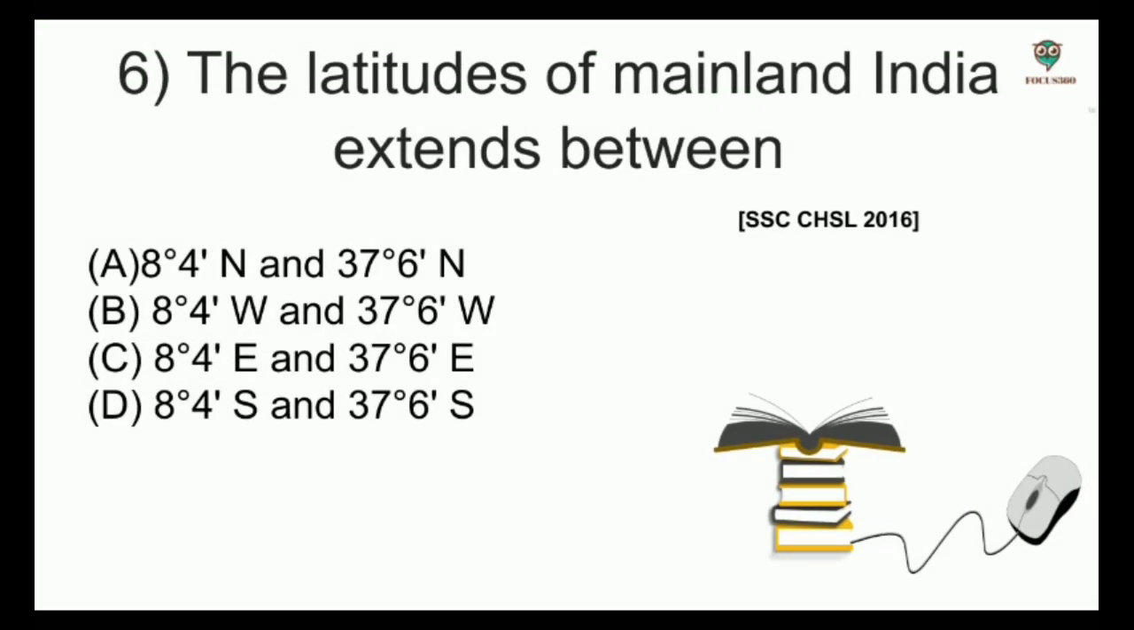Next, the latitudes of mainland India extend between, options: 8 degree 4 minutes north and 37 degree 6 minutes north, 8 degree 4 minutes west and 37 degree 6 minutes west, 8 degree 4 minutes east and 37 degree 6 minutes east, 8 degree 4 minutes south and 37 degree 6 minutes south. And the answer is 8 degree 4 minutes north and 37 degree 6 minutes north.